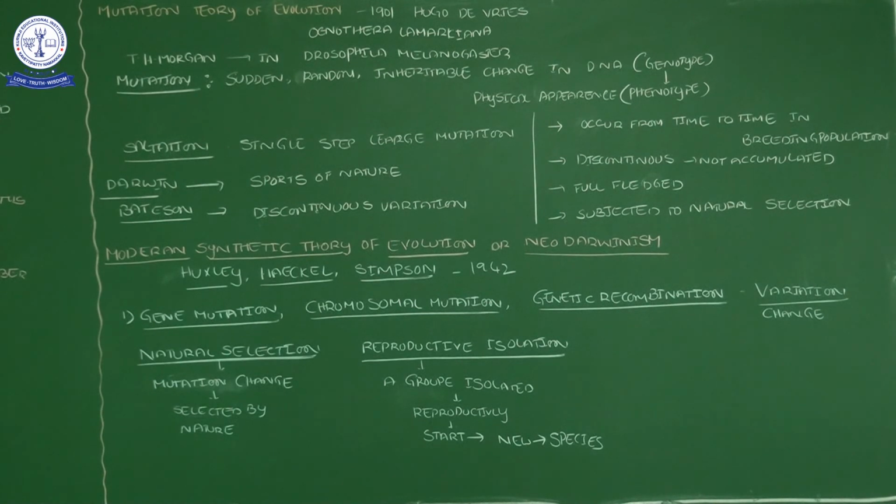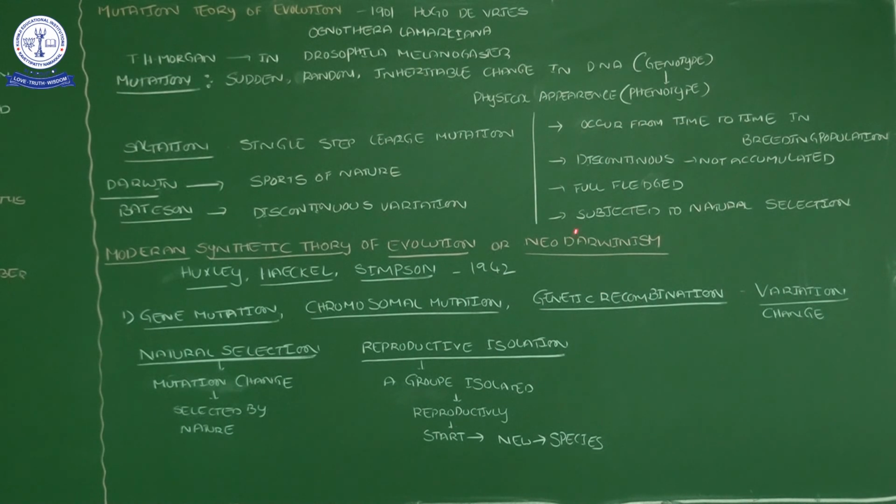Okay, that is why, if you see, some human beings are born with some disabilities. Those disabilities are abnormal conditions, and such babies will not survive on this earth because nature does not select such organisms. Simple example. And then the next one: the modern synthetic theory of evolution is also called neo-Darwinism.